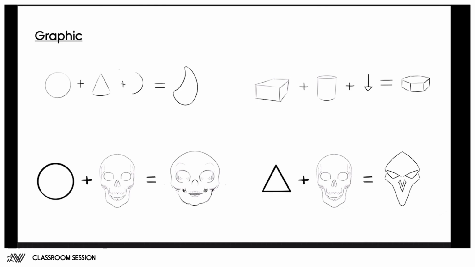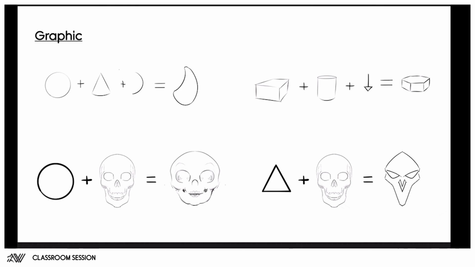All right, so then again, we can also start combining graphical shape language with symbolic shape language, right? So I have the skull here, for instance, which is symbolic for death and decay, or even rebirth or something like that. And what I'm doing here is combining the circular shape with the skull to create more of a cutesy kind of skull, right?